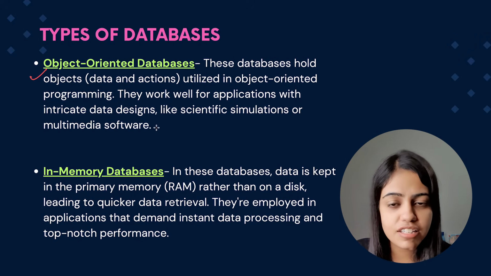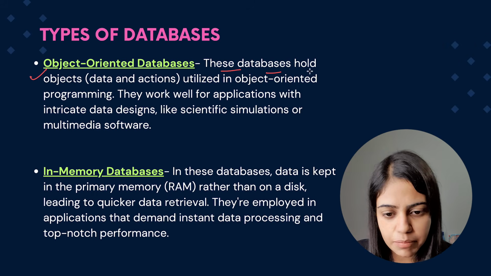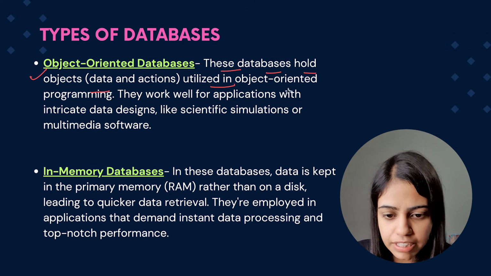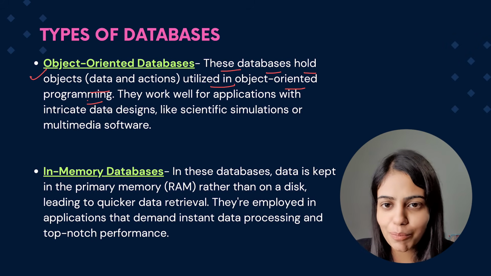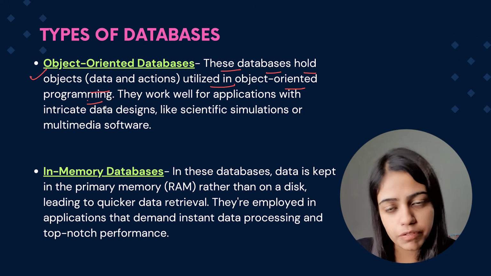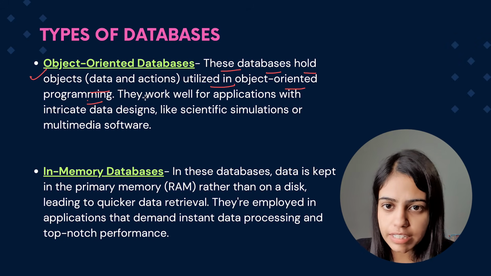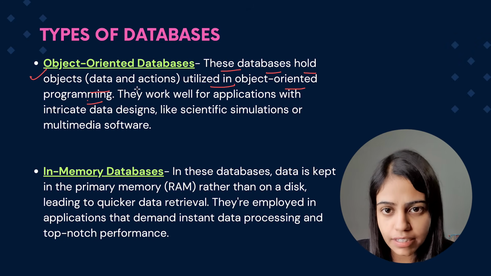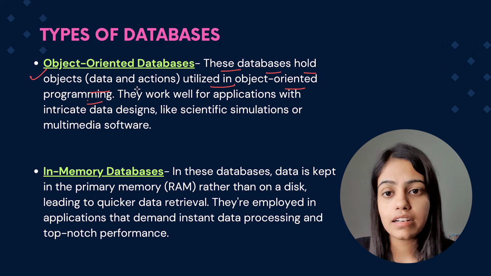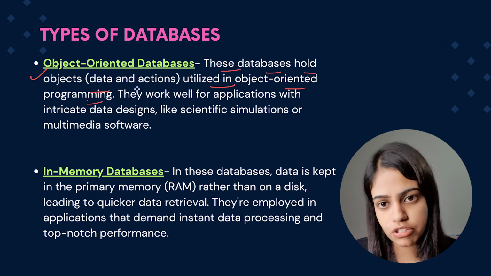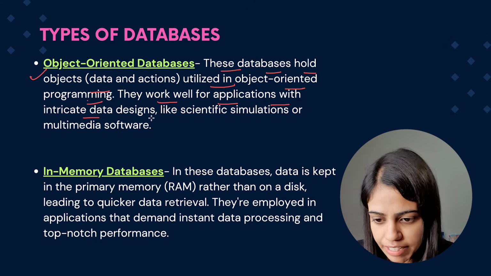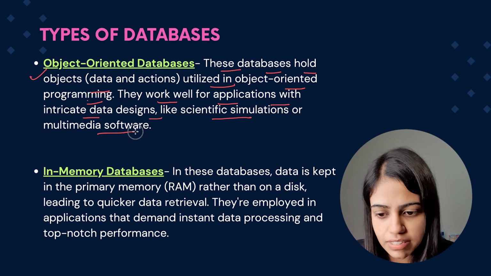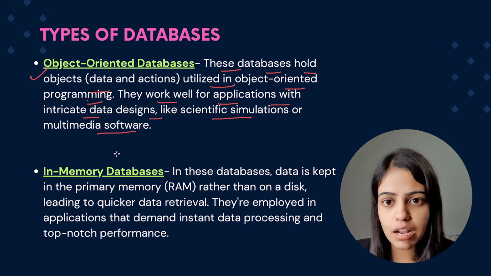The third one in this list is the object-oriented database. These databases hold objects utilized in object-oriented programming. You might have heard about OOPS, object-oriented programming, which stores everything as objects. There are instances of objects, which belong to a class. In an object-oriented database, objects are stored as data, as instances of classes, and the combination of objects and classes is called an object-oriented database. They work well for applications with intricate data designs like scientific simulations and multimedia software. So here they are mostly used.